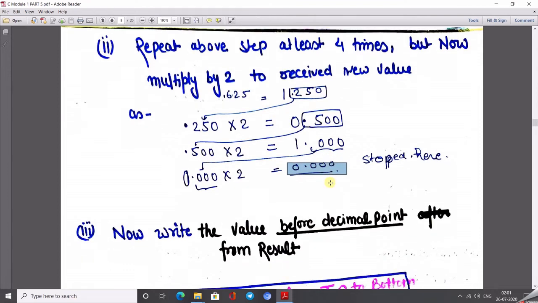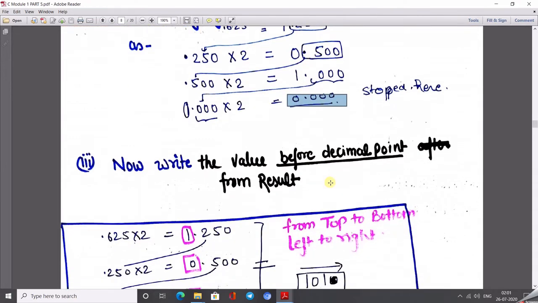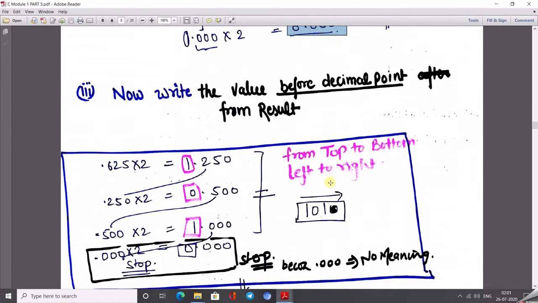So how can we note the 0 and 1, and in which direction do we write them, left to right or right to left? After performing this, we write the integer parts from top to bottom. Important: in the case of the integer portion, we divided the number and wrote the remainders from bottom to up.